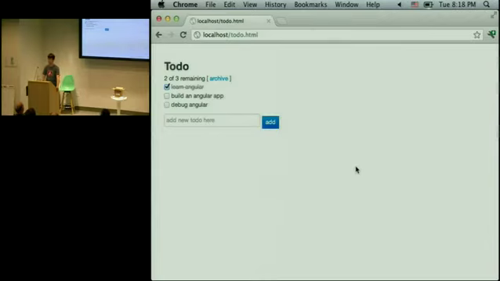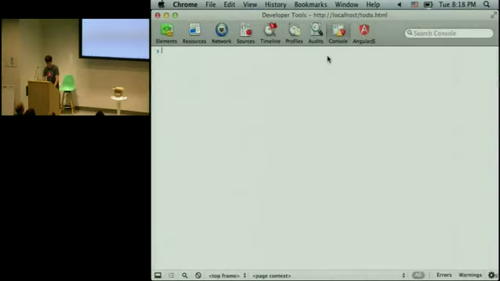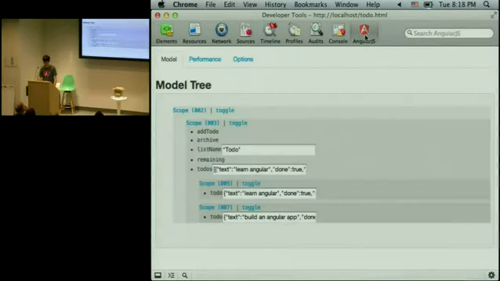Well, this is a demo app. Some of you might notice this as the to-do app on the Angular homepage, which is exactly what it is. But let's see what it looks like here in the debugger. The debugger hooks right into the Chrome Web Inspector. The Web Inspector gives you a lot of cool things out of the box, but we have this Angular tab here as well. You'll see there's a model tab, performance options.